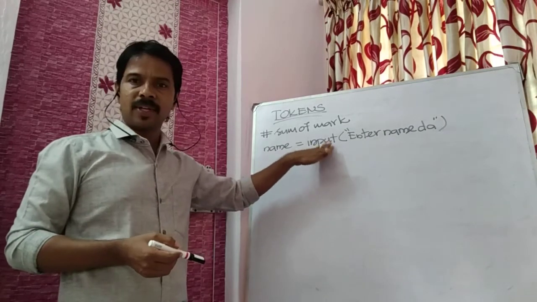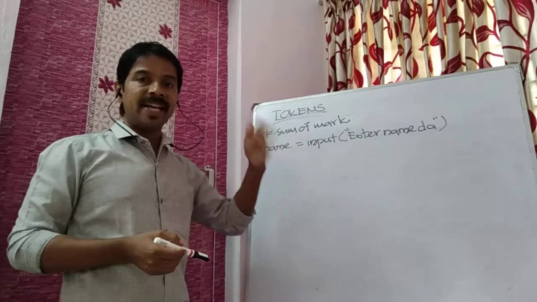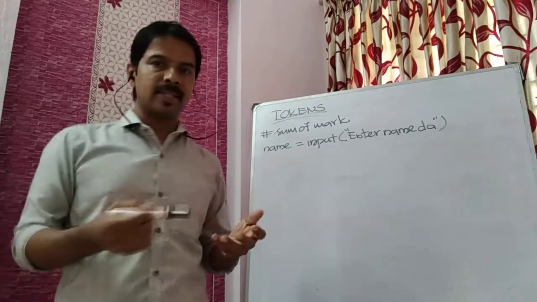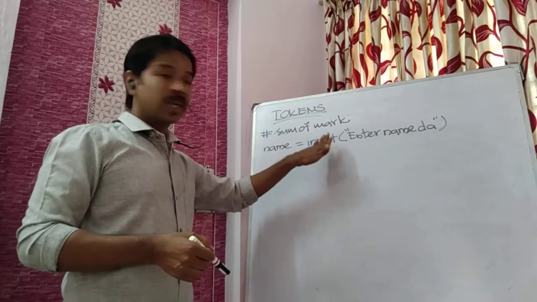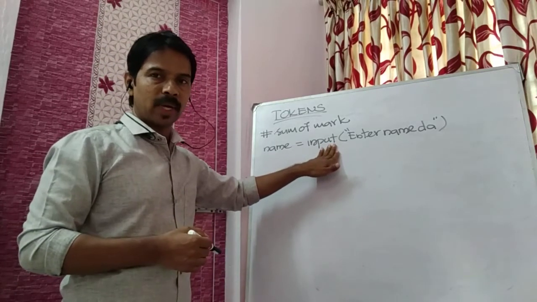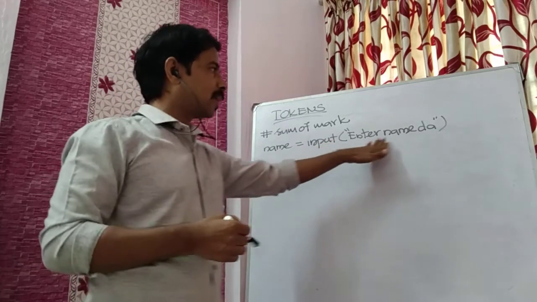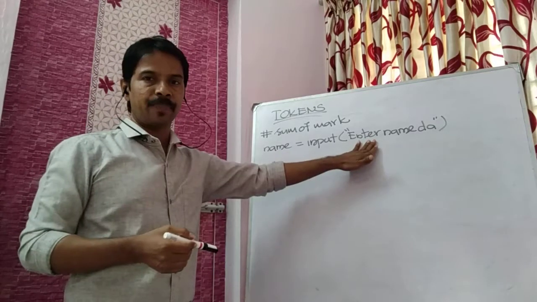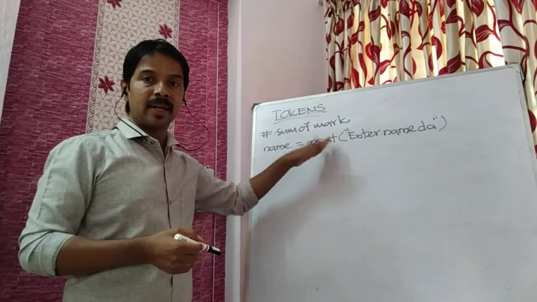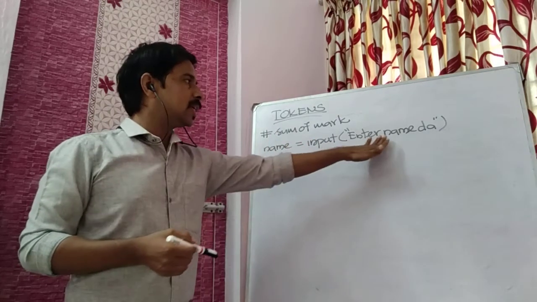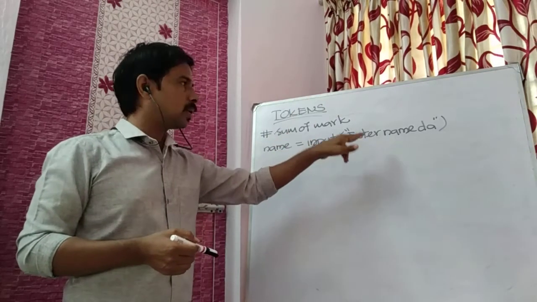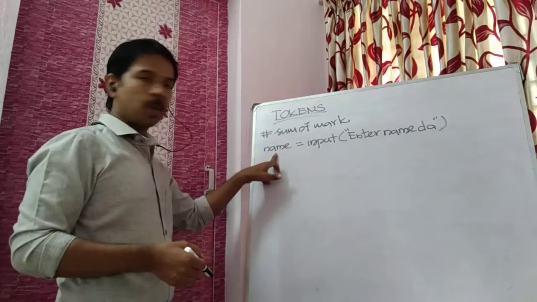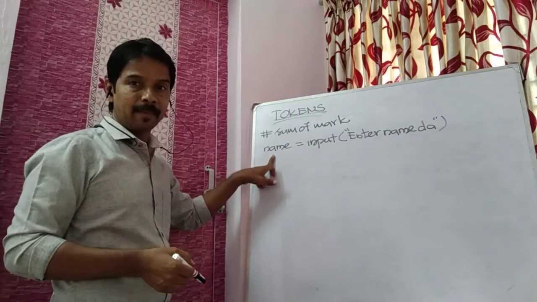This input is a function used to get a basic string. String in the sense of a letter, word or a line, anything is called a string. It is used to get a string through the keyboard. This is the message for the user working in the system. The message alone will get printed on the screen, like enter name. Then we have to enter a name, and after receiving it, the name will be stored inside the variable name.